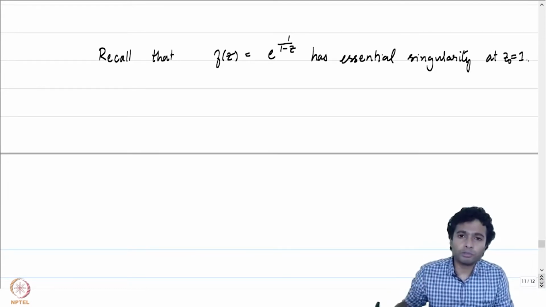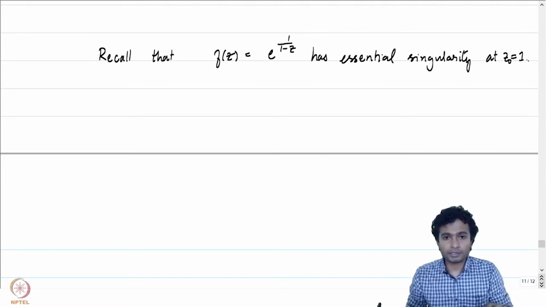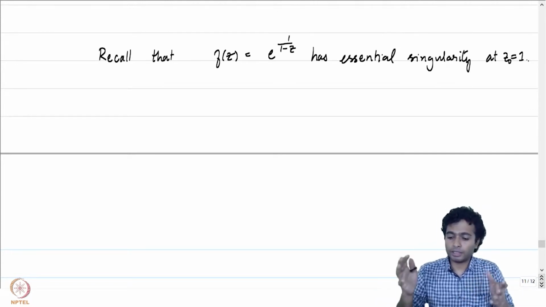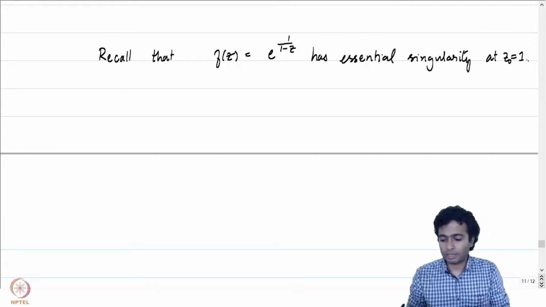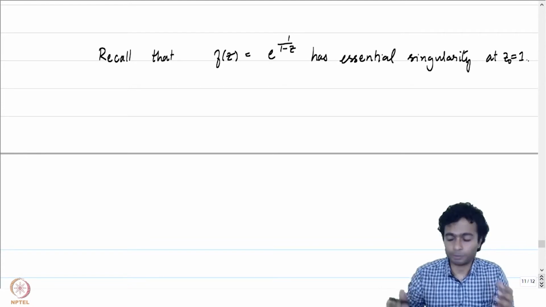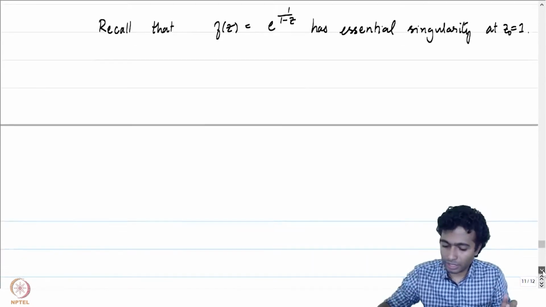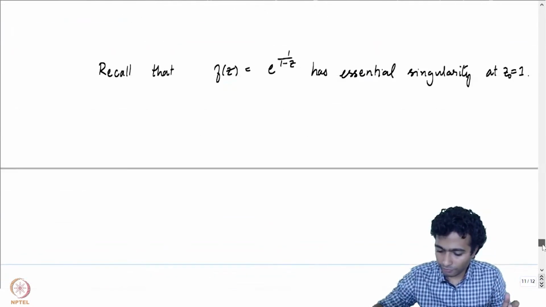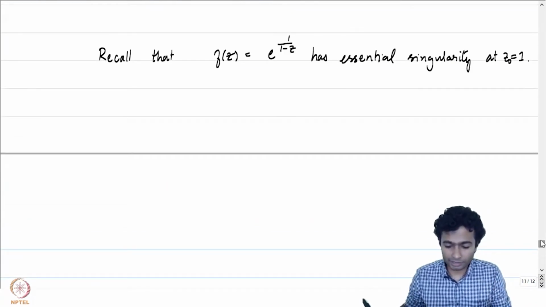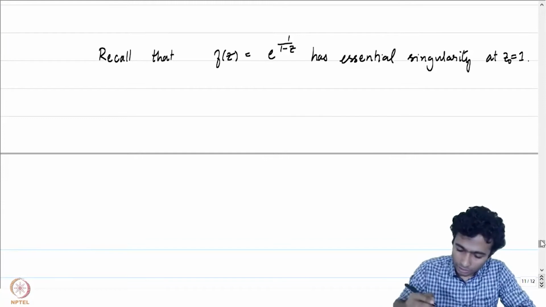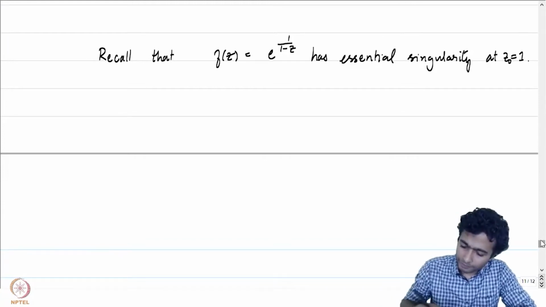So, we will now prove a result which tells us that essential singularities are quite bad in that sense, that the behavior can get as bad as one can expect. Let me write down the statement of what will be proved now. This is called the Casorati Weierstrass theorem. So, let me just complete what I was writing.